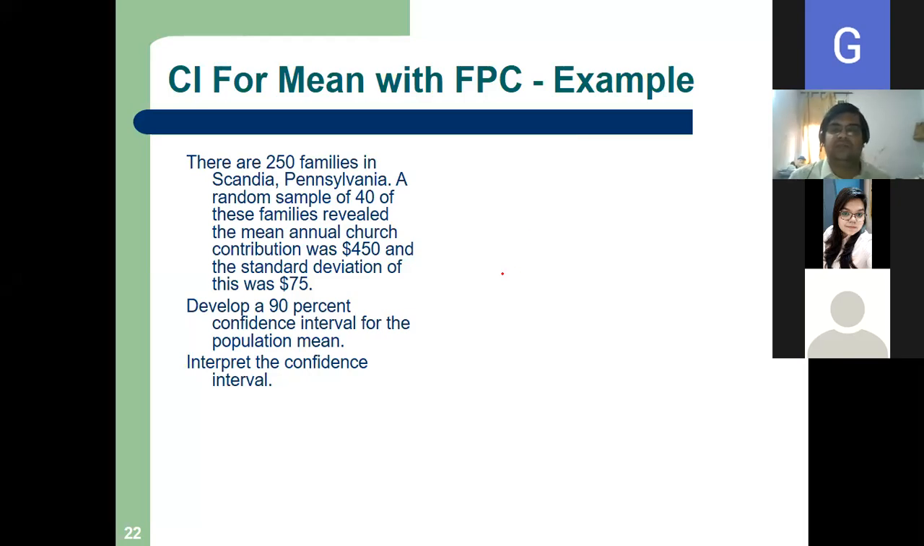Yes, Yashi, will we apply the correction factor? Whether we are going to apply the correction factor or not? Sir, I think we will apply. Yes. Why? Sir, I don't know why. Okay. Any other student? You can just tell me whether we are going to apply the correction factor or not in this problem.